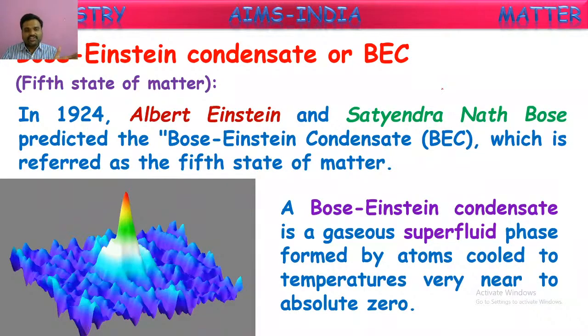So in the fourth state of matter, as we told, when gases are heated to very high temperatures, plasma is formed. When matter is cooled to very low temperatures, in the quite opposite way, nearly absolute zero, that we say minus 273 degrees Celsius or 0 kelvins, the temperature is called absolute zero. At this temperature, the intermolecular spaces will be almost zero and the vibrations of molecules will be nullified. Then that state obtained is called Bose-Einstein Condensate, that we say as the fifth state of matter.